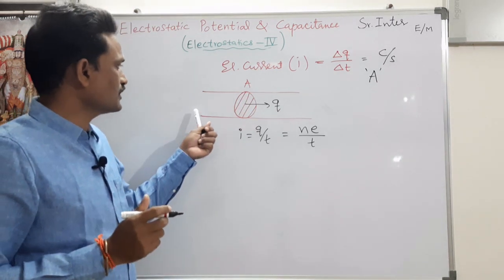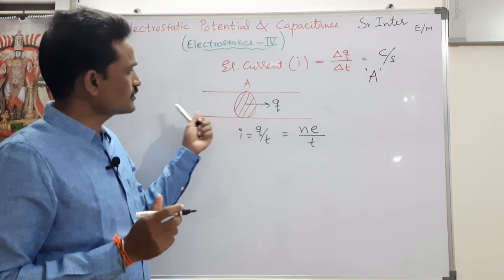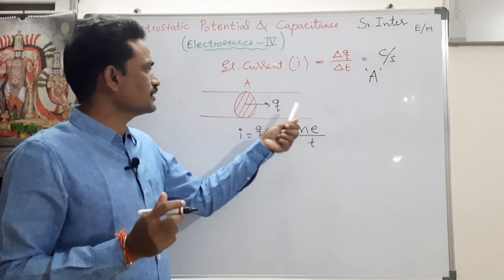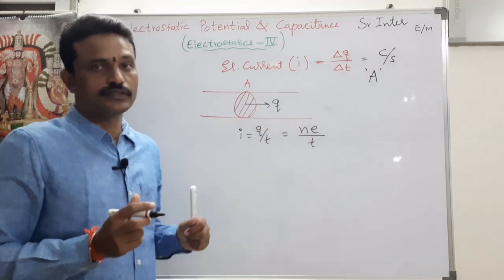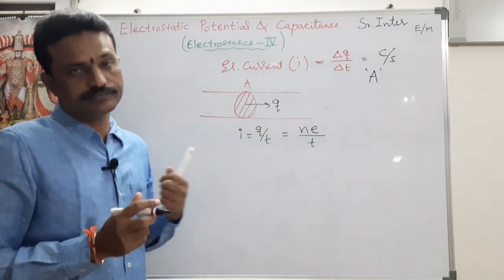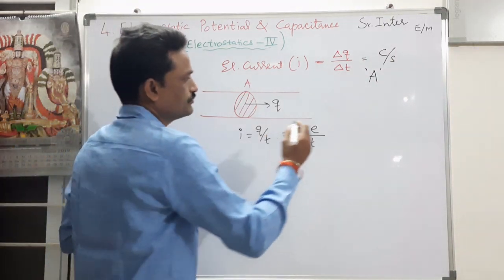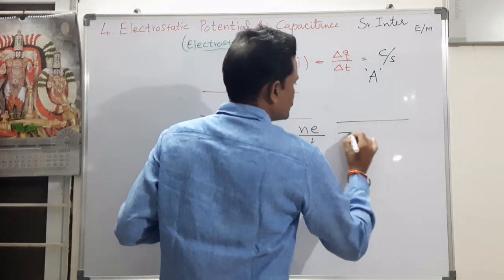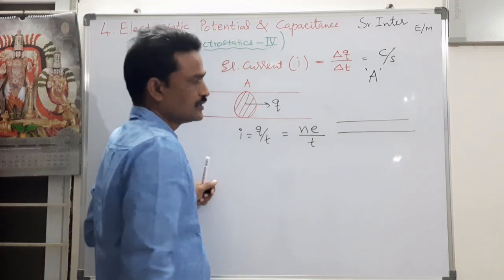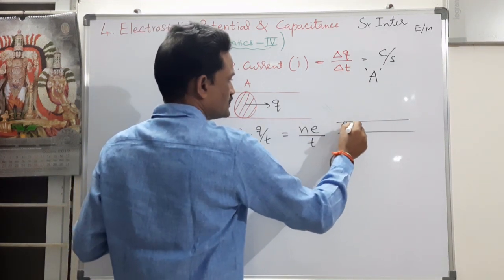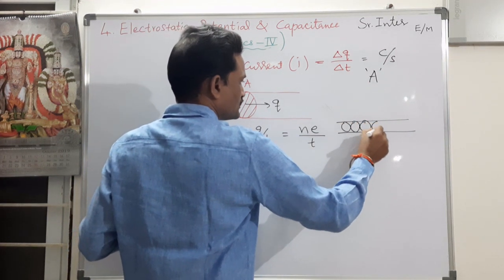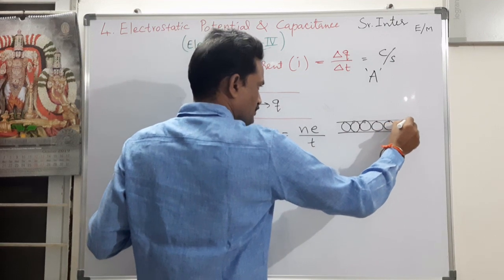Now, how does an electron flow from one end to the other end of a wire? Will it go on its own? No. Now, a simple analogy is, you take a metallic tube which is packed with marbles, small spherical stones.